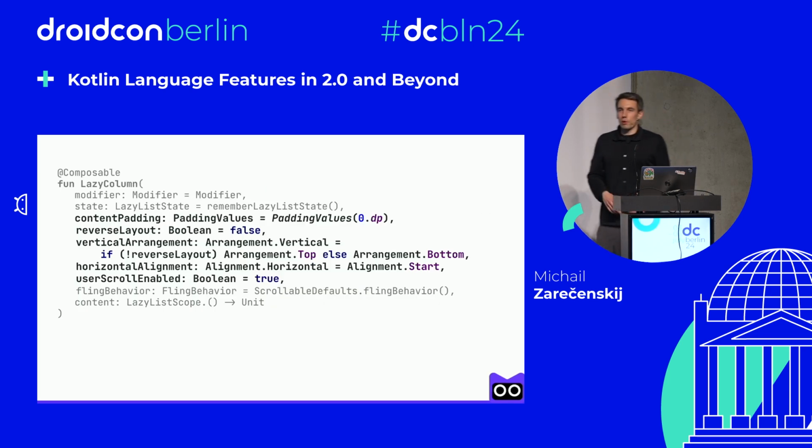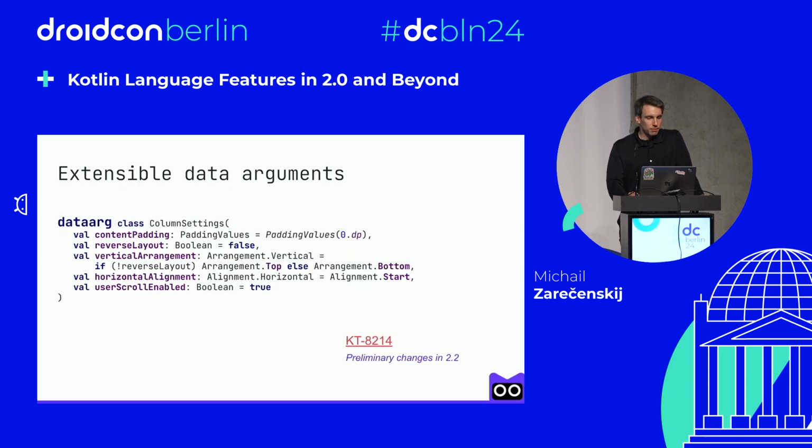So what we are going to do is, if we inspect such functions, we can notice that many parameters are just settings that are shared between similar UI components. And we propose a solution that follows the idea of having a class to represent the arguments.